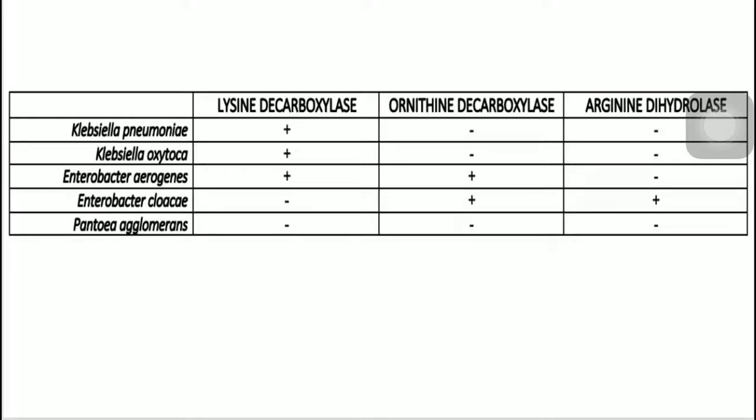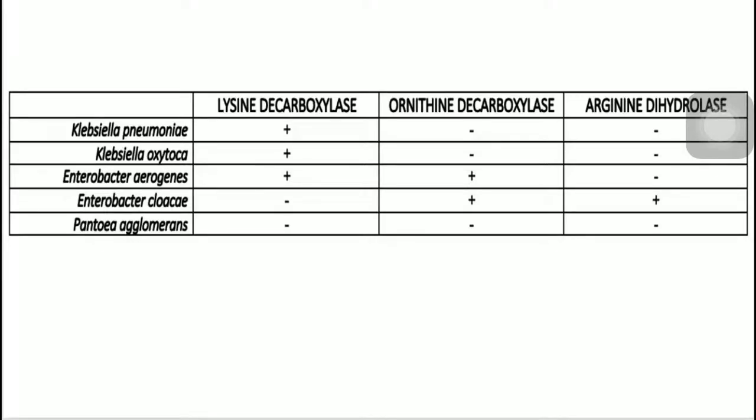So, Klebsiella po, all Klebsiella are lysine decarboxylase positive, such as pneumoniae and oxytoca. But for point of comparison here is between Enterobacter aerogenes and Enterobacter cloacae. Enterobacter aerogenes is positive for lysine decarboxylase and ornithine decarboxylase. Pwede nyo isipin na ganito, aerogenes, cloacae, alphabetical order, unahin nyo sa aerogenes. So yung unang dalawa, lysine decarboxylase and ornithine decarboxylase.